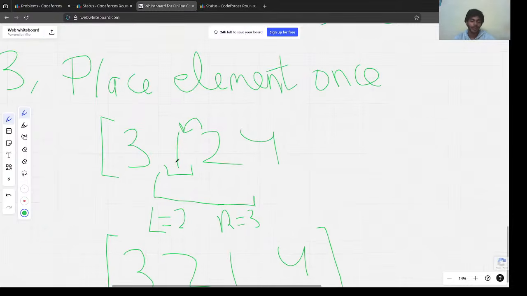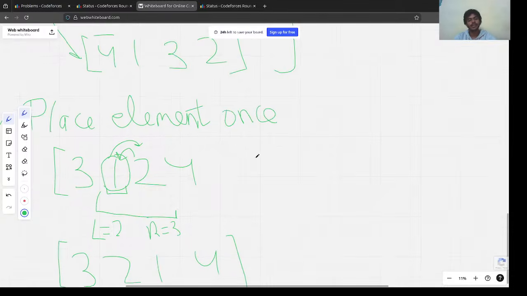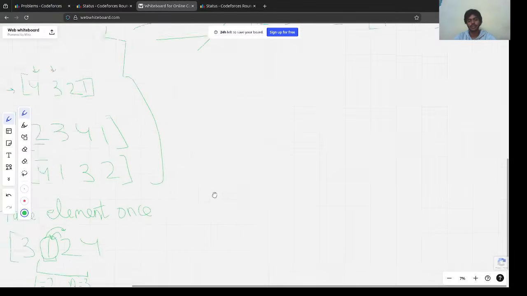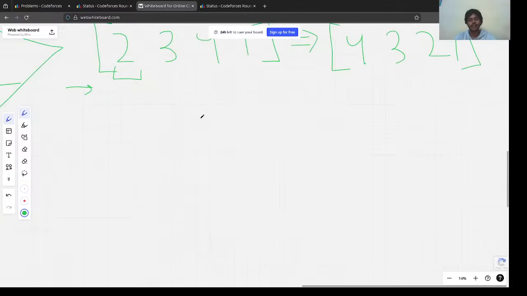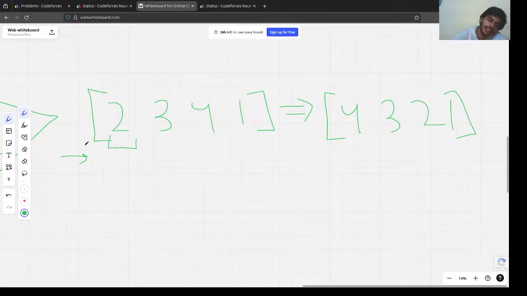So at any place we could change it to any element on the right side. Even on the left side we could do it, but the right side makes more sense when we walk towards the solution. So this was our third observation. So what I did was, we started from the left and checked, is this best?